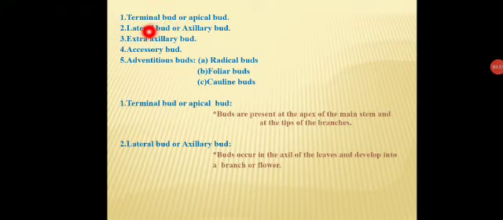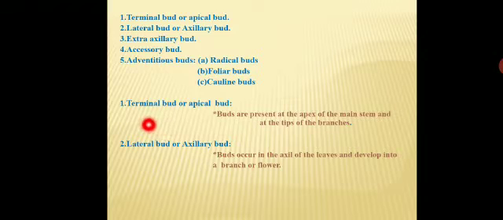Terminal bud or apical bud, lateral bud or axillary bud, extra axillary bud, accessory bud, adventitious bud. The adventitious buds are classified into radical bud, foliar bud, cauline bud. We want to study them in an elaborate manner.